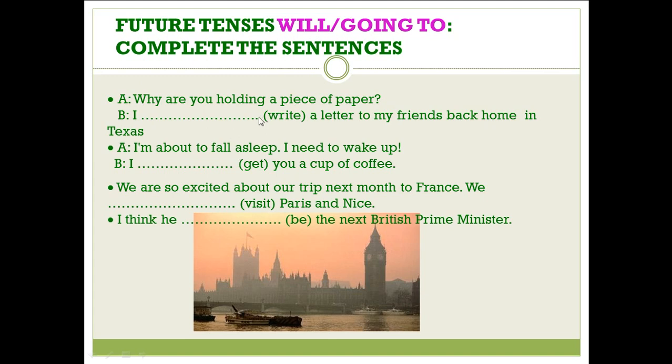Yes, this is a future plan. The speaker B is planning to write a letter to his friends, so this is a planned action or future action. So we use I am going to write a letter to my friends.